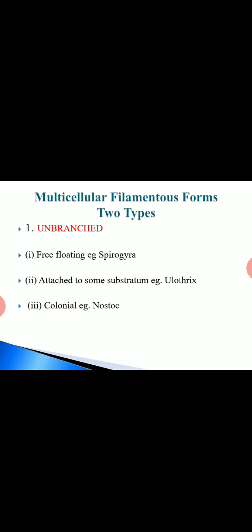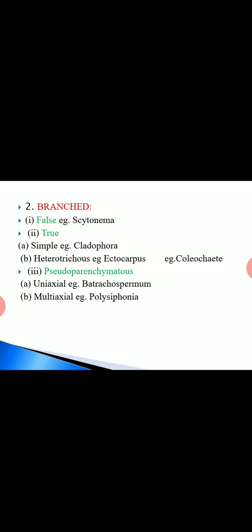You have to be familiar with these examples: Spirogyra, Ulothrix, Nostoc. These are all unbranched filamentous types.